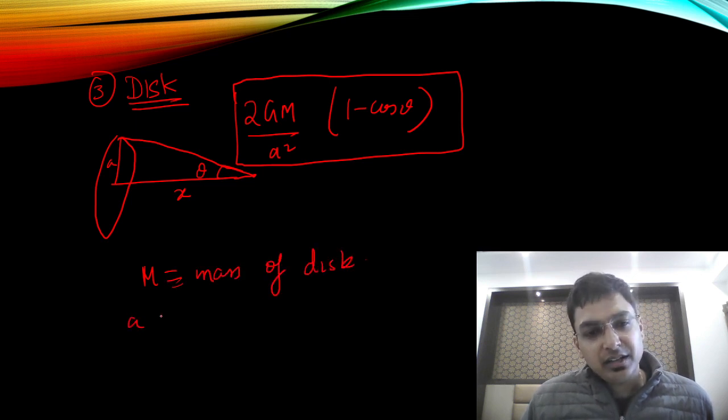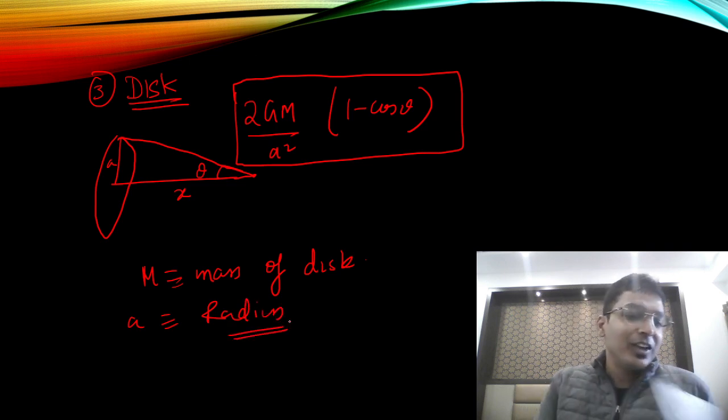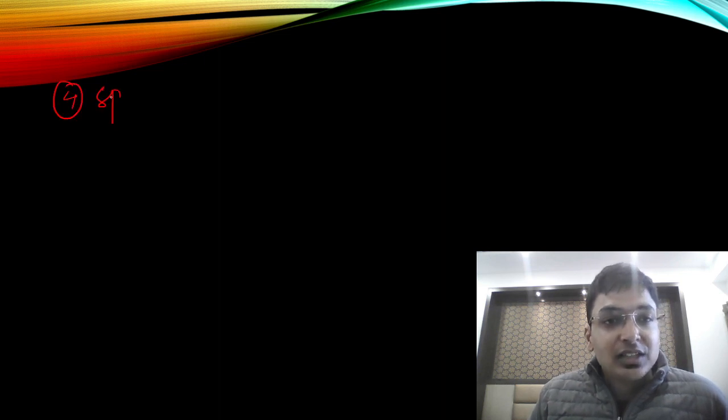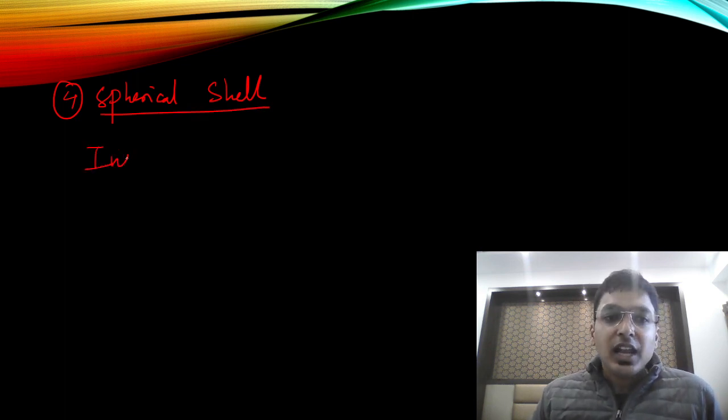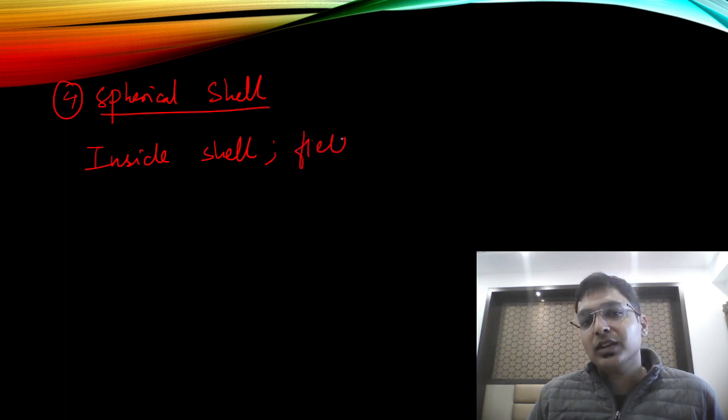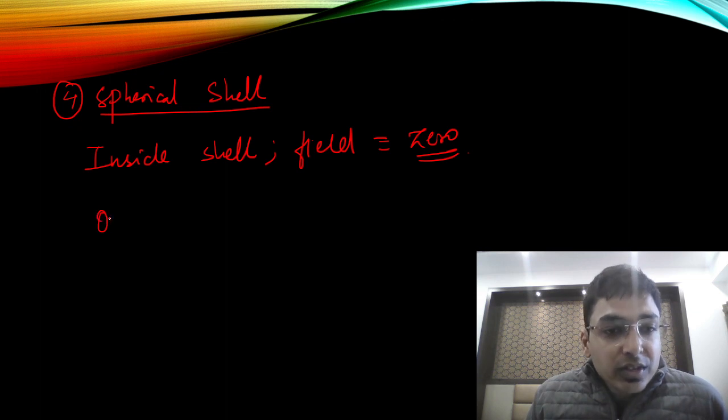Okay, and A is the radius. All right. Now we are moving to the very important case, a spherical shell. This is super important. Remember, inside the shell the field is zero. Super easy. Inside the shell is zero, and outside.